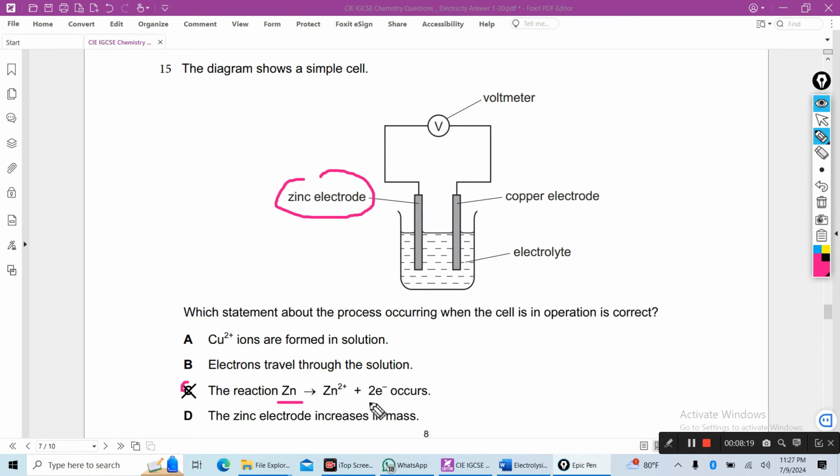The reaction where zinc loses electrons occurs. Zinc will be oxidized because zinc is more reactive than copper. Why is the other wrong? Copper ions are formed in the solution. No, this is wrong. Electrons travel through the solution? No, through the solution ions travel, not electrons. Zinc electrode increases in mass? No, as zinc is oxidized, zinc dissolves, so the zinc electrode mass decreases, not increases. So C is the right answer.